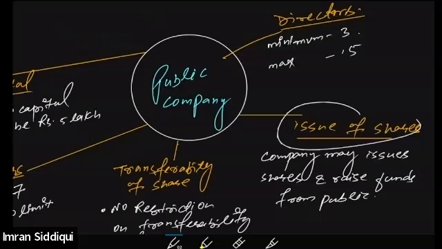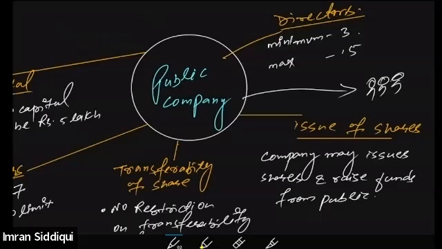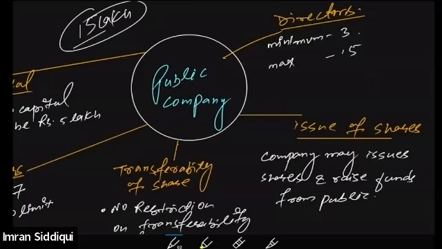That is what this basically means, issue of shares. We can issue company shares to the public, and the public will buy those shares. They will be buying the shares of the company, and they will give money to the company. And this is how a public company may also arrange funds. Apart from borrowing and loans, a public company may directly go to the public and raise funds from the public also. This authority is only available with the public company, not with the private company. The issue of shares is restricted in case of the private company.